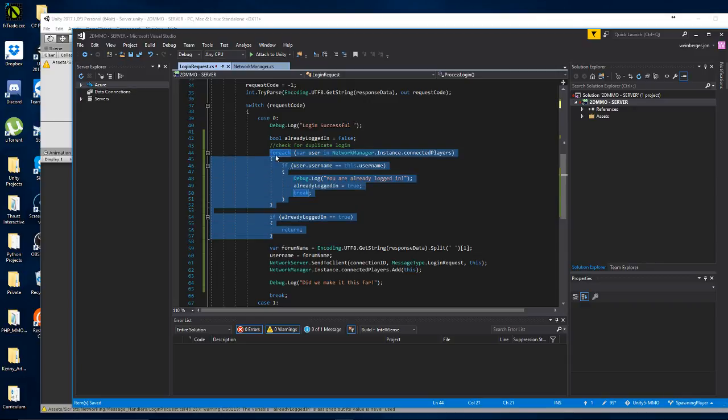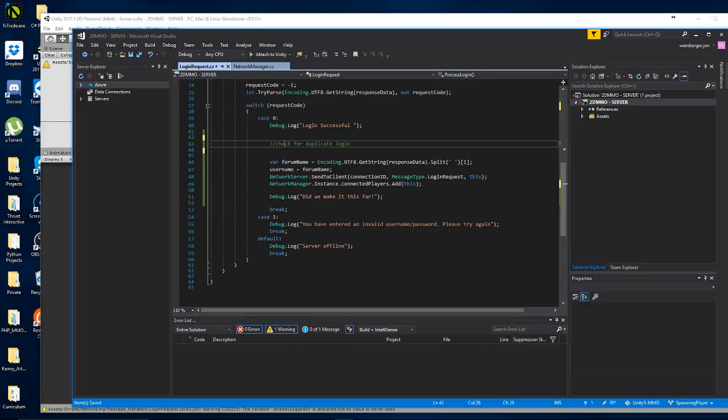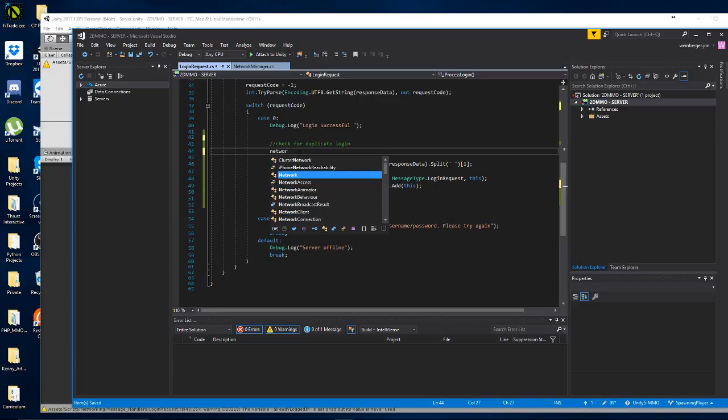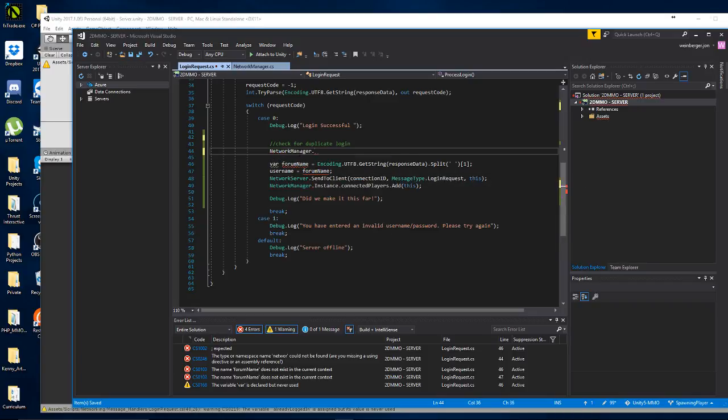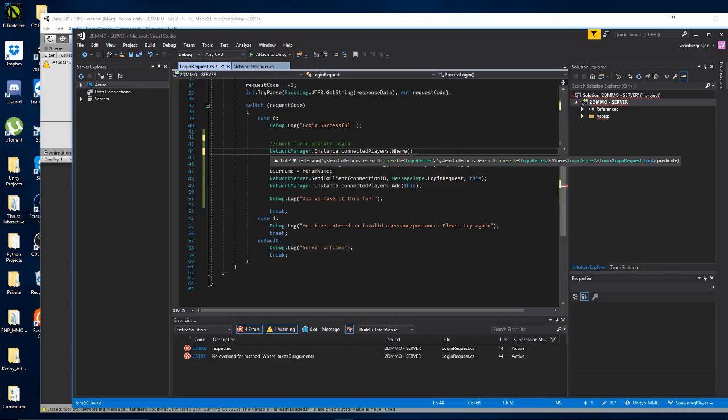I'm going to delete all of this, and delete this already logged in. I don't need that. So check for duplicate login. Okay, so what I'm going to do here is access the database of players. So NetworkManager.Instance.ConnectedPlayers, and I'm going to do a Where. You'll see here that it's an IEnumerable of LoginRequest, and then I can do a Where and pass in a Func. A Func is like a delegate that I can pass in, and it's going to return a bool. Alright, so Func, it's going to pass in a LoginRequest, as you can see here.